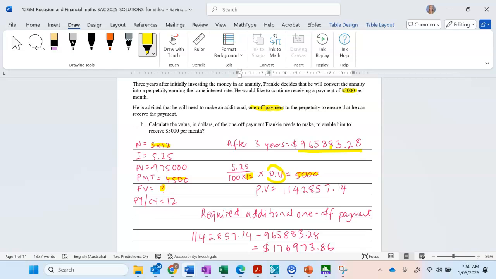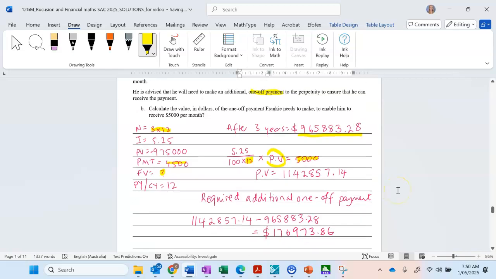So 5.25 divided by 100 divided by 12 times your principal value has to equal 5,000. It's a bit hard to do that on the financial solver because your PV and your FV have to be the same. All right, so your principal value is this amount. So that's how much he would have to start off with to get the $5,000.